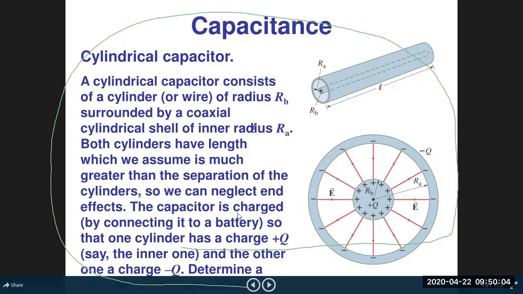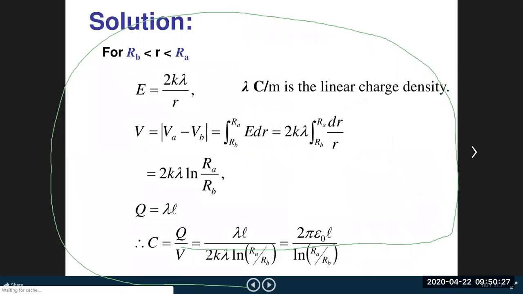So the capacitor is charged by connecting a battery so that one cylinder has got a charge of plus Q. Say this charge is accumulated over the inner cylinder and the other, the outer cylinder, got negative charge. Now we have to determine the electric field between the two plates.